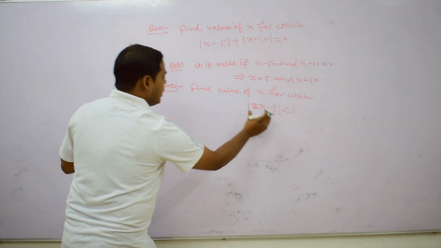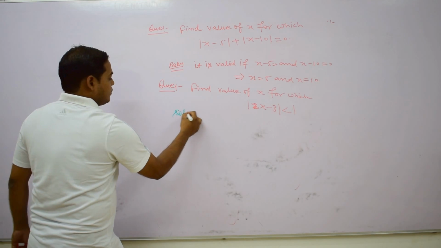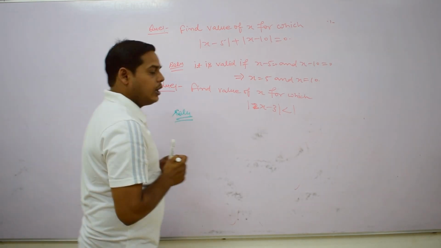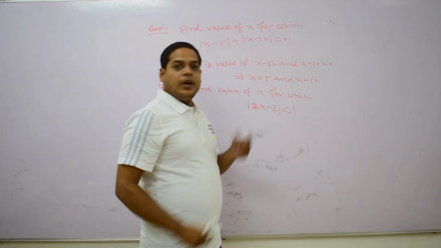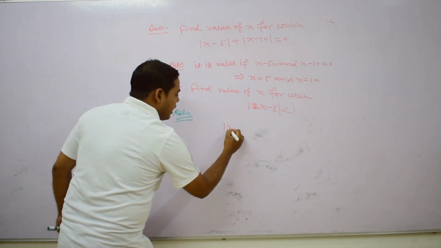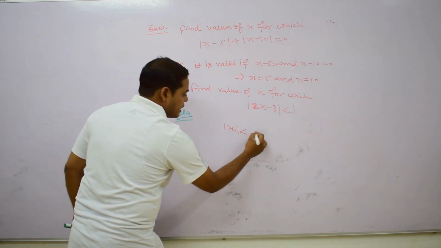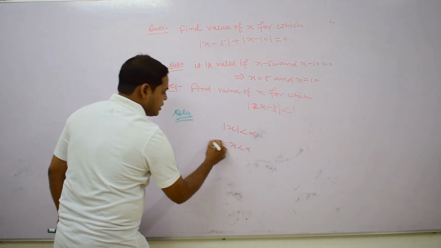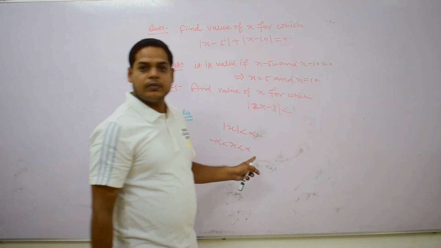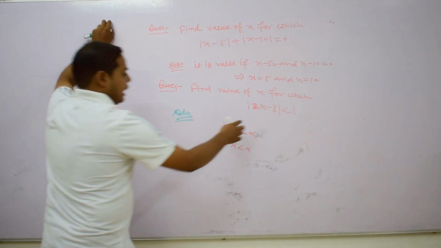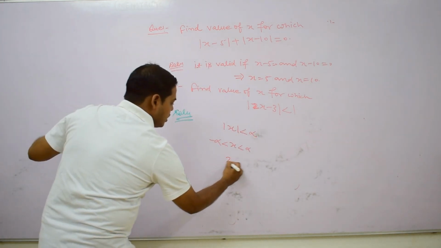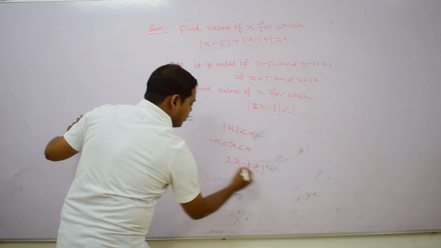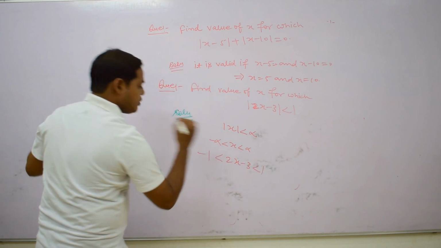So how do we find it? In the property of mod, we know that if the mod of any real number is less than alpha, then x lies between minus alpha and alpha. On the basis of this, we can take 2x minus 3 less than 1 and greater than minus 1.